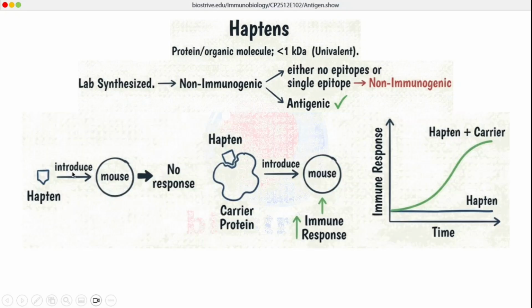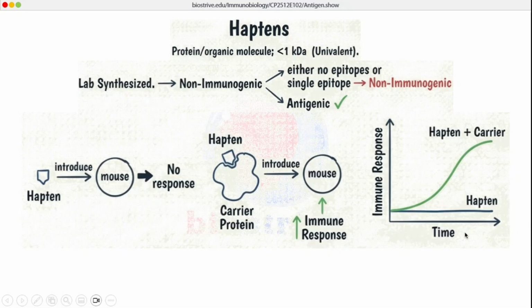When hapten is introduced in a mouse, there is no immune response, but when these haptens are introduced along with another protein, for example a specific carrier protein, there is a response. This protein may be an outside protein, or the self protein of the mouse itself. When hapten is introduced in complexation with such carrier proteins, there will be a massive immune response against this whole complex.